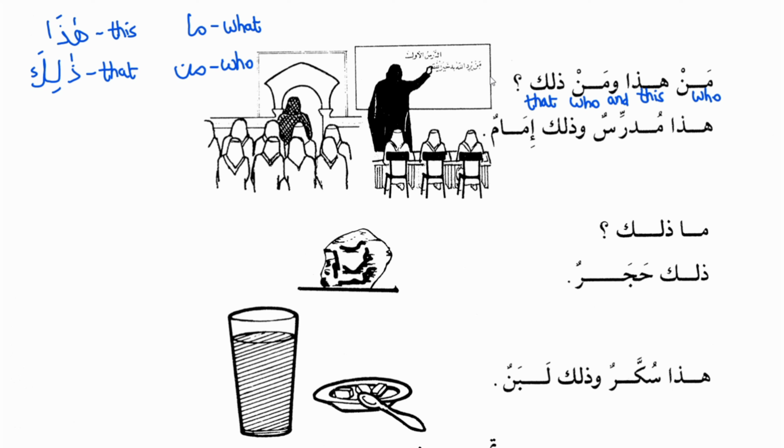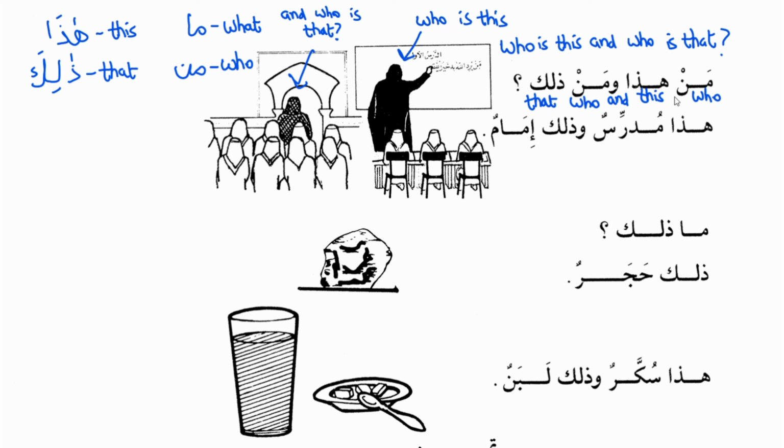Man haza, who is this. Wa man zalika, and who is that. Question mark. Final translation is who is this and who is that.